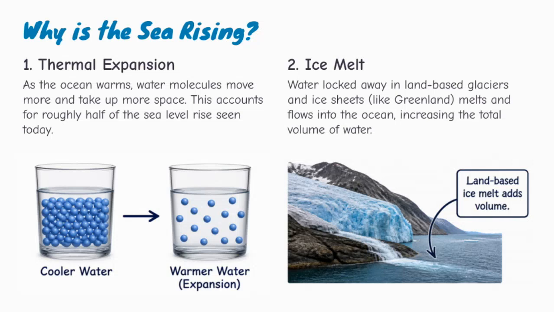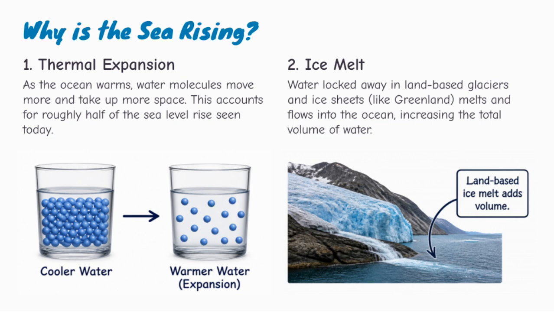Now let's look at why the sea is rising. There are two main reasons. The first is thermal expansion. As global temperatures rise, the oceans absorb heat. When water warms, its molecules move more and take up more space. This means the same amount of water occupies a larger volume. That expansion raises sea level. The slide says thermal expansion accounts for roughly half of the sea level rise seen today.